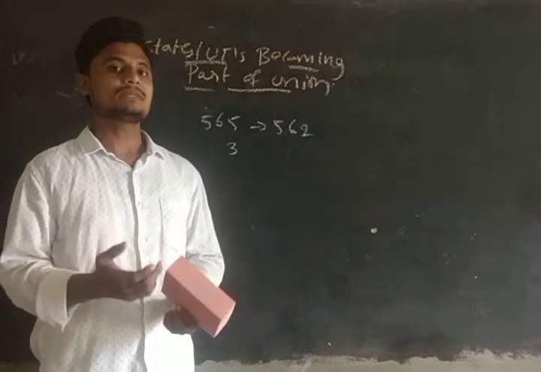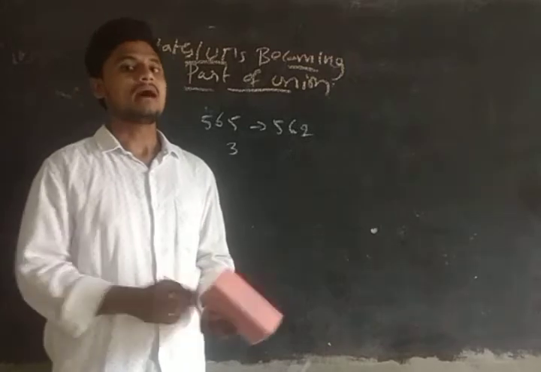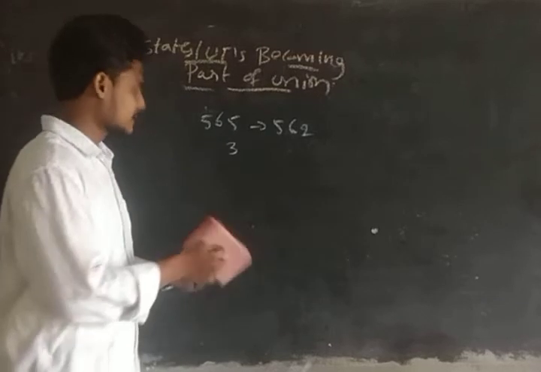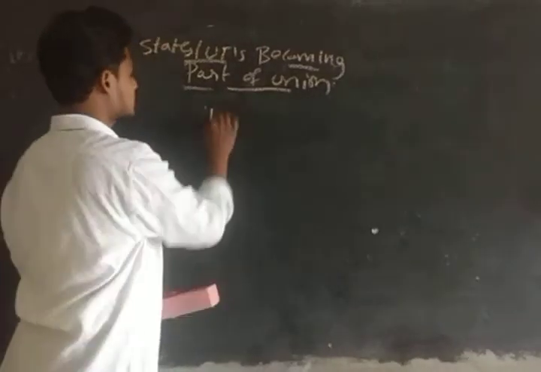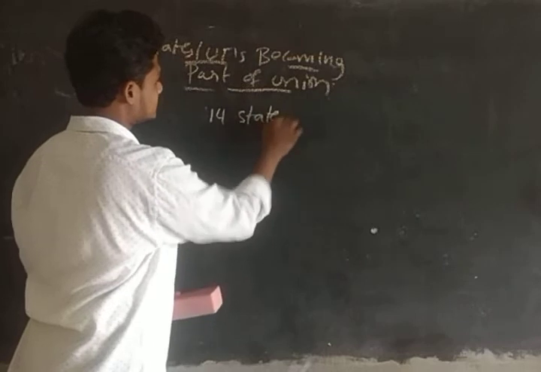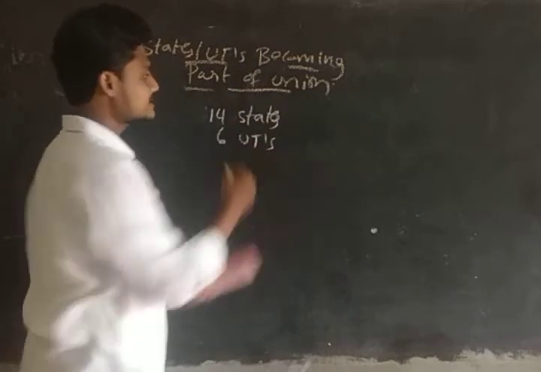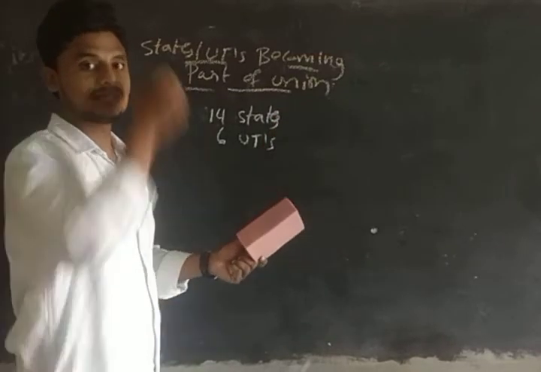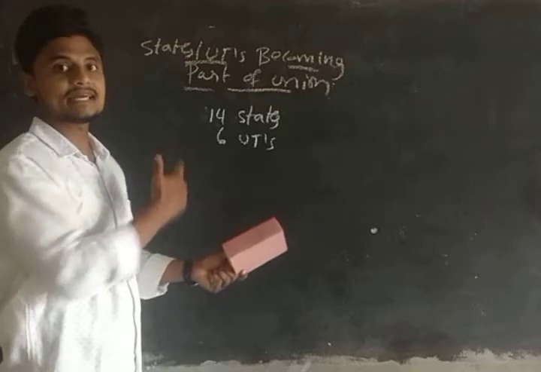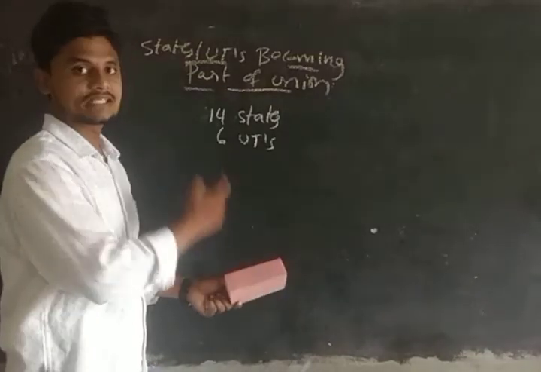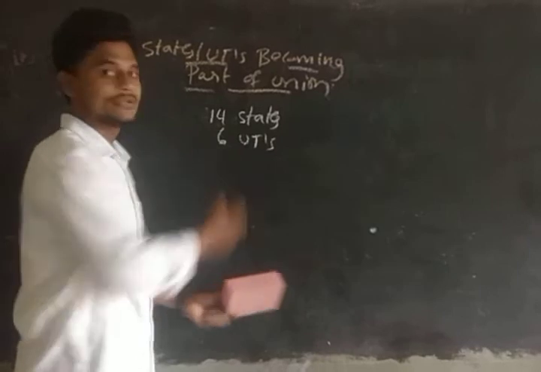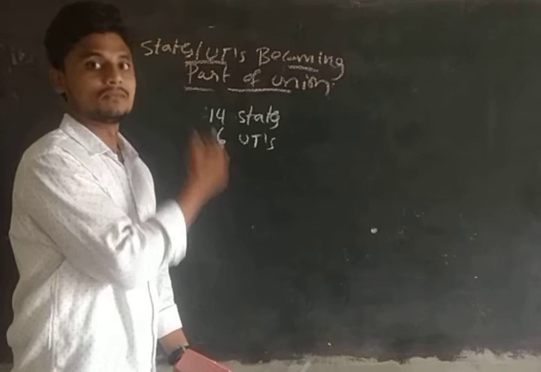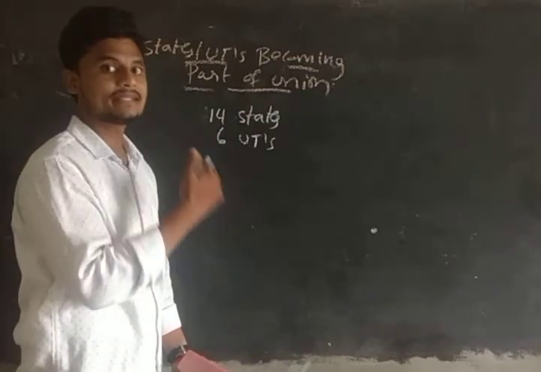If you take this discussion from the beginning, that is in the year 1950, by the time we got independence and we had India, at that time we had 14 states and 6 union territories. We established this through the State Reorganization Act 1956. Through the State Reorganization Act 1956, we had 14 states and 6 union territories at the beginning, in the original territory that we had.